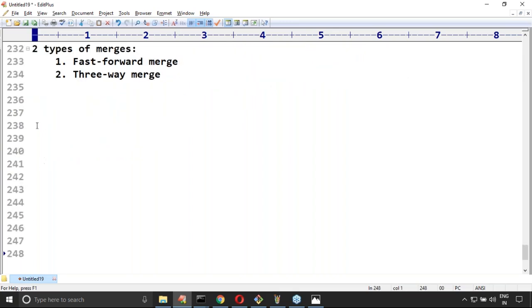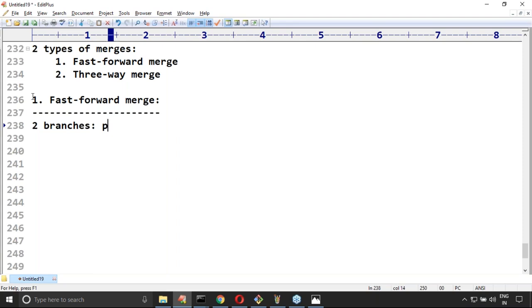Now, what is the meaning of fast forward merge? When Git performs this merge, how many branches are there with me? Two branches. Let me use the words parent and child: parent means master, and child means feature.